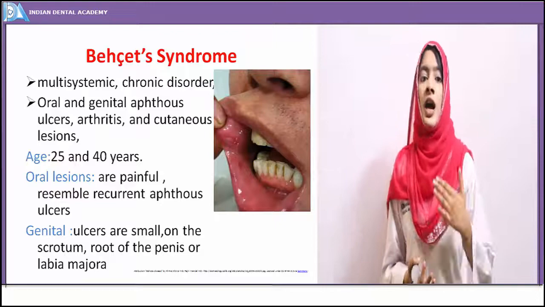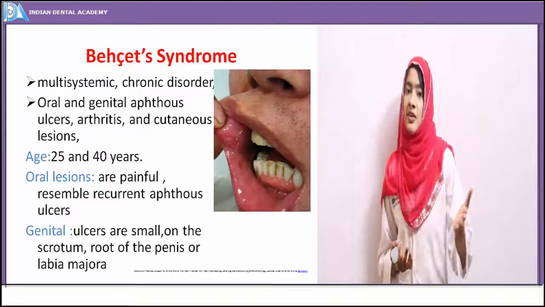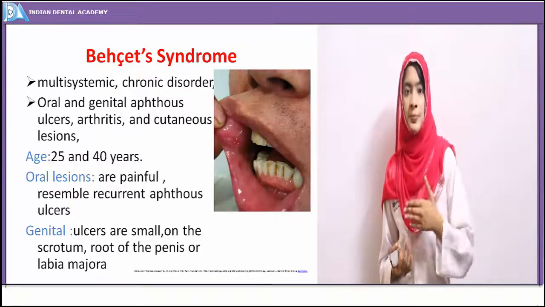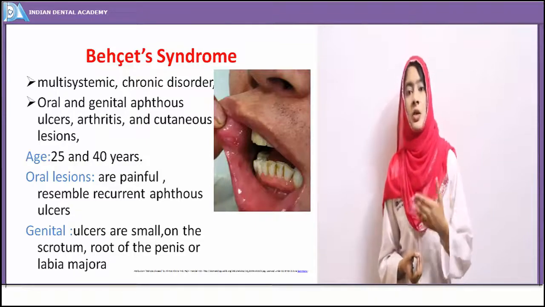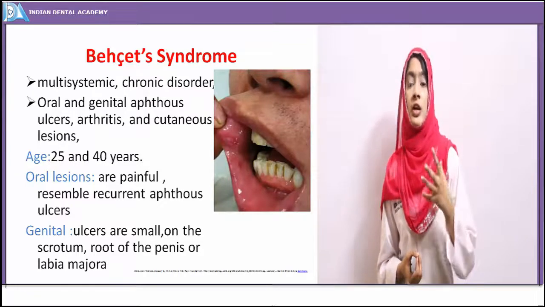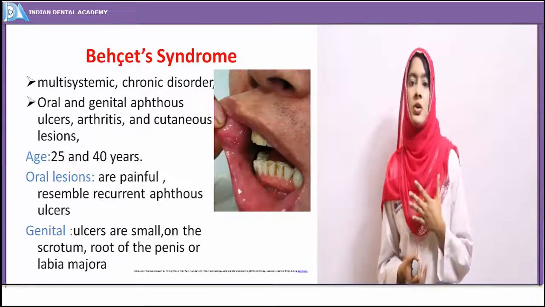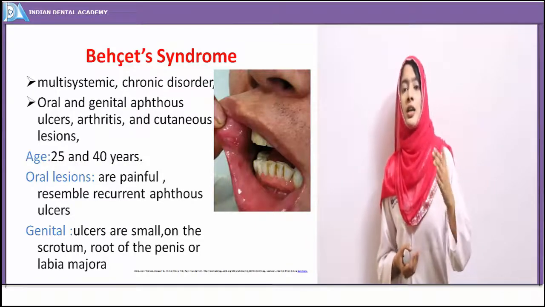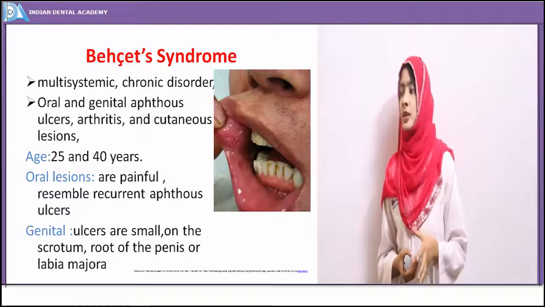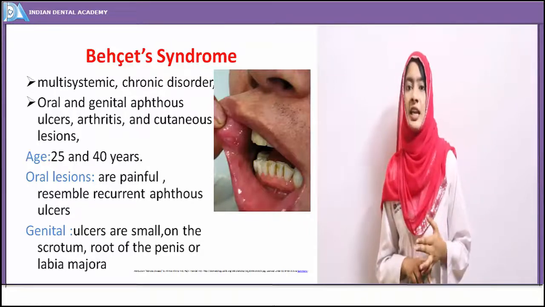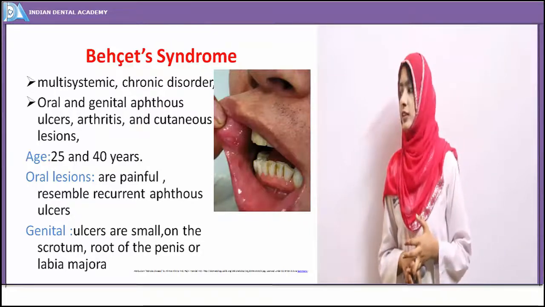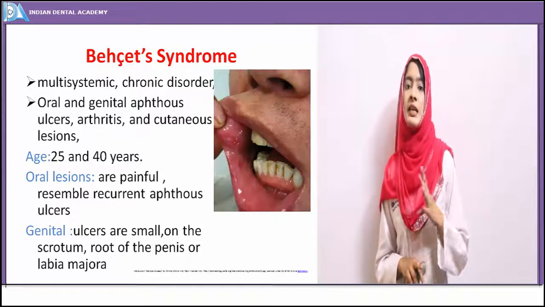Behcet syndrome. As I have already told you, one of the findings of Behcet syndrome is a recurrent aphthous ulcer. It is also a disease of unknown etiology. It is a multisystemic chronic disorder of the oral mucous membrane. It shows a tetrad of symptoms: the presence of oral and genital ulcers, along with cutaneous lesions and arthritis.